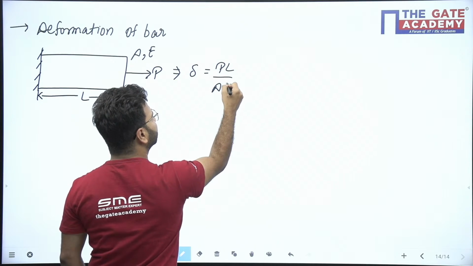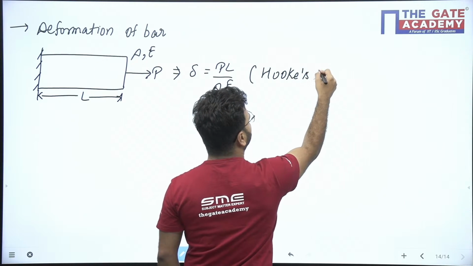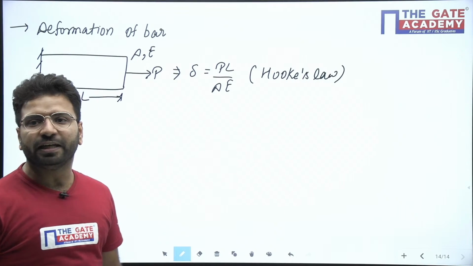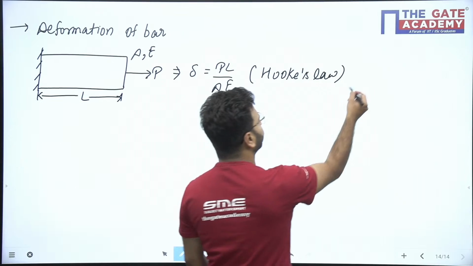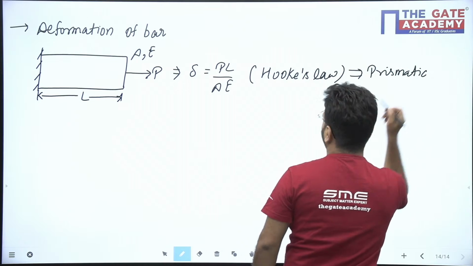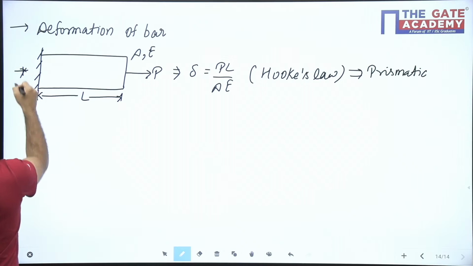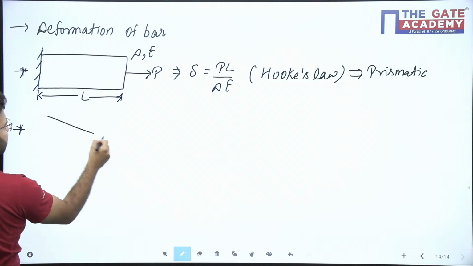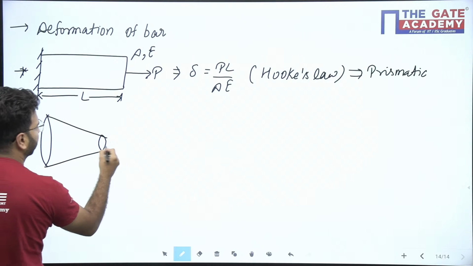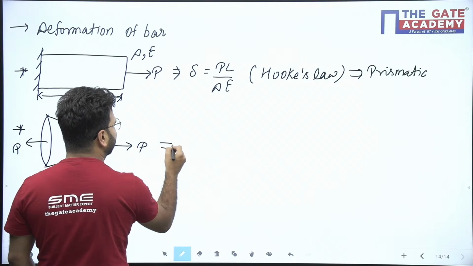I hope all of you know, it's because of Hooke's law. Delta is equal to PL upon AE. But this is for a prismatic section. Prismatic section means the cross section is uniform. But if the cross section is not uniform, let us say a tapered section, and it is a circular tapered section, what is the delta for this case?